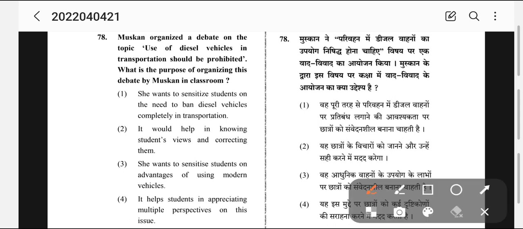Okay, so we'll see the answer. She wants to sensitize students on the need to ban diesel vehicles completely in transport. Okay, this may or may not be correct. We'll see. It would help in knowing students' views and correcting them. This is.